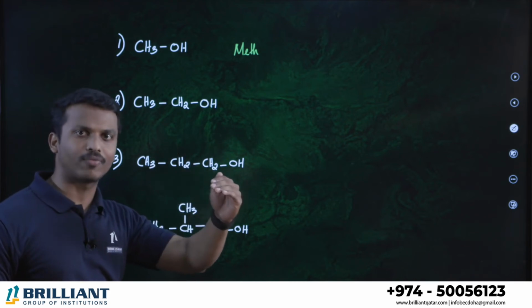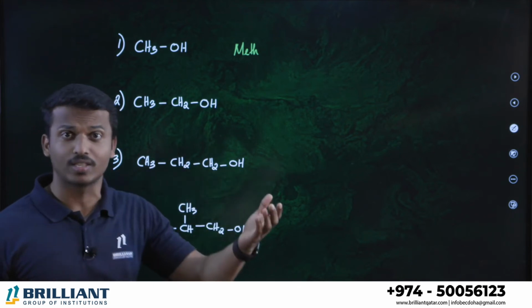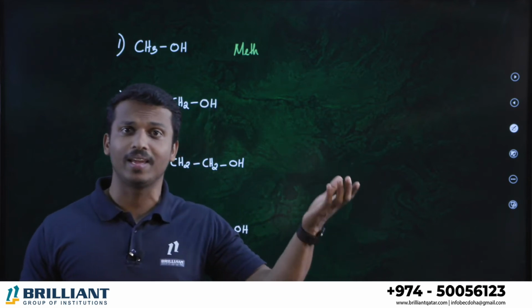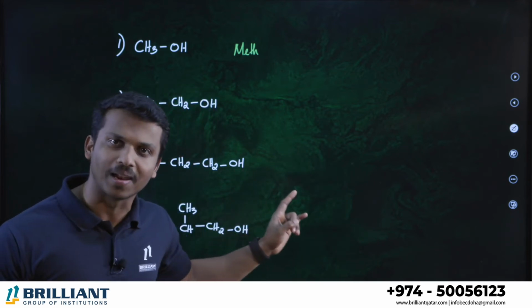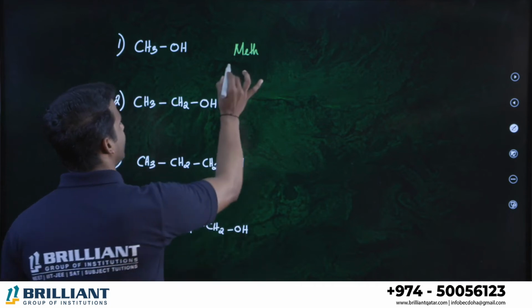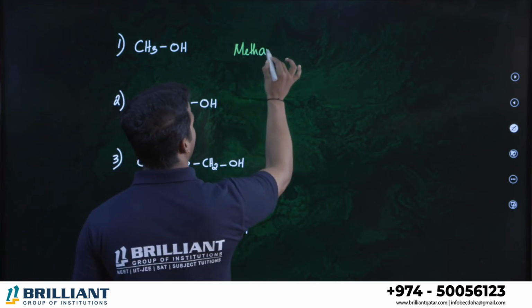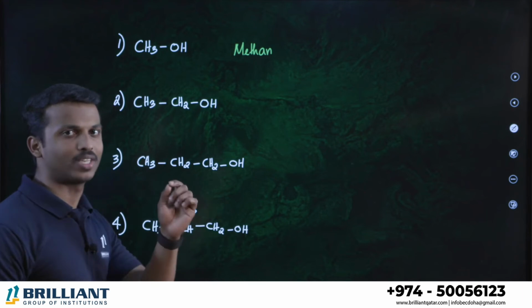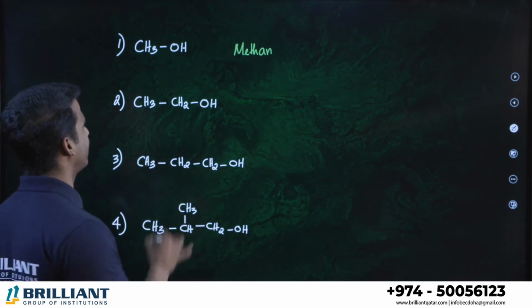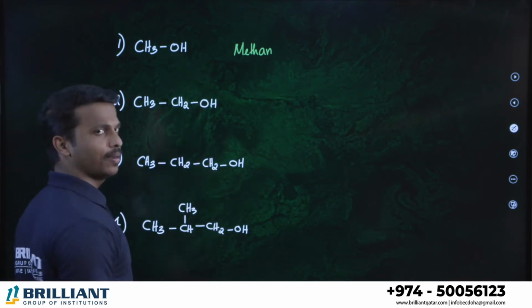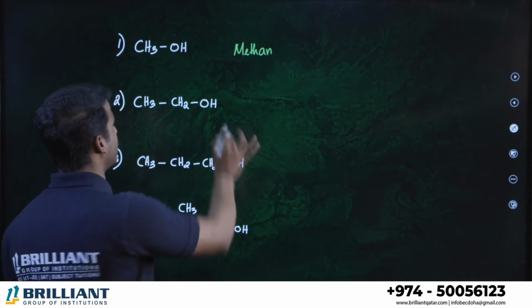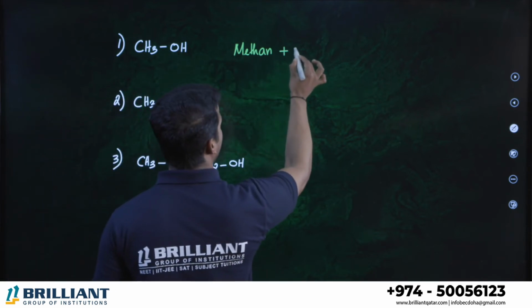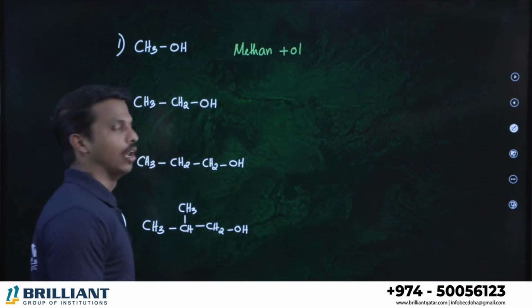Then your primary suffix is what? It is not unsaturation; it is an alkane. So meth, or we can say methane, because it is an alkane, A-N-E. Methane, and it is an alcohol. The principal functional group is alcohol. Alcohol ends with -ol.